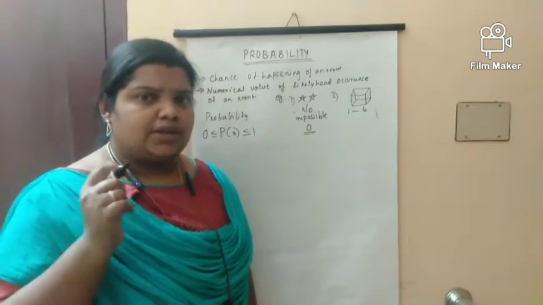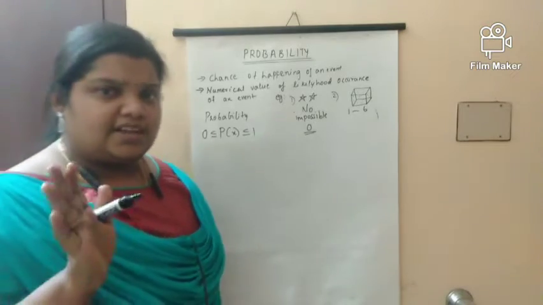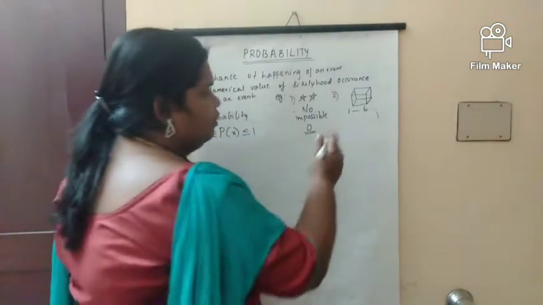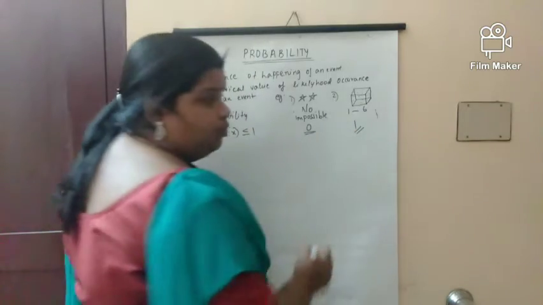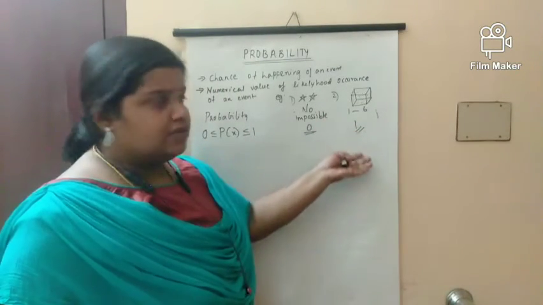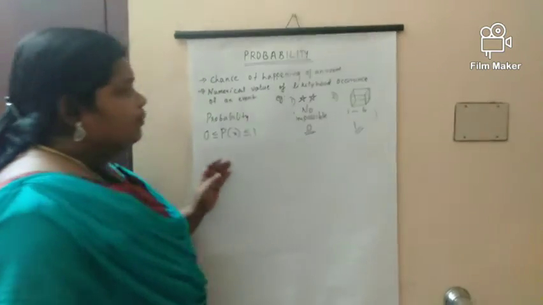So the probability is 1 because all the numbers from 1 to 6 are natural numbers.